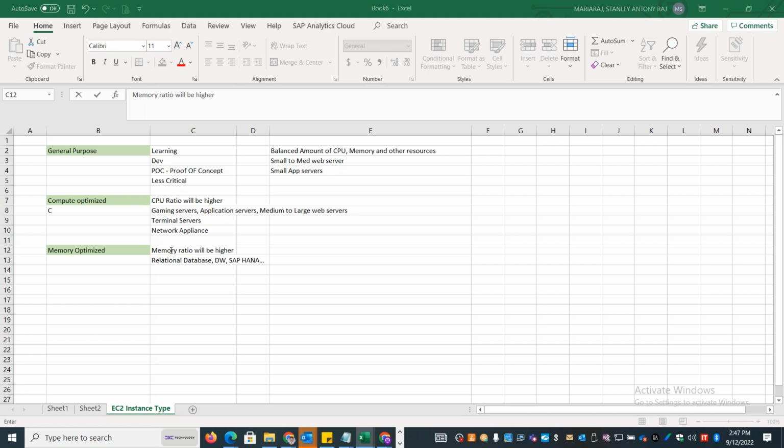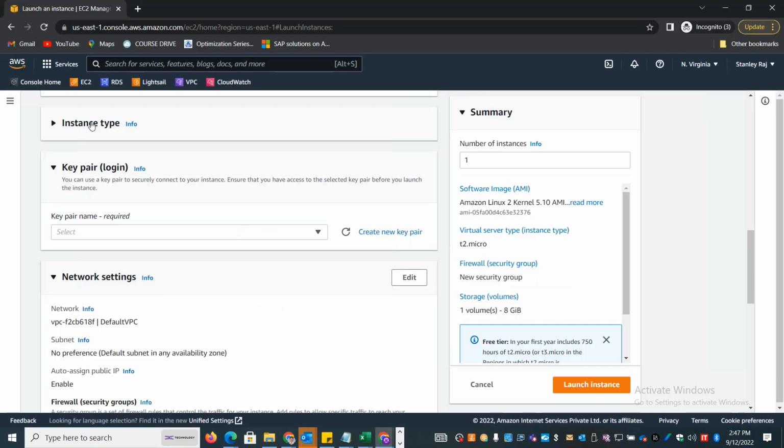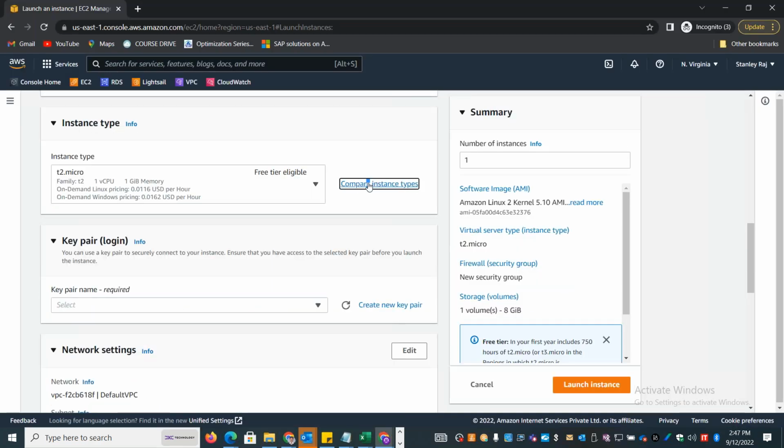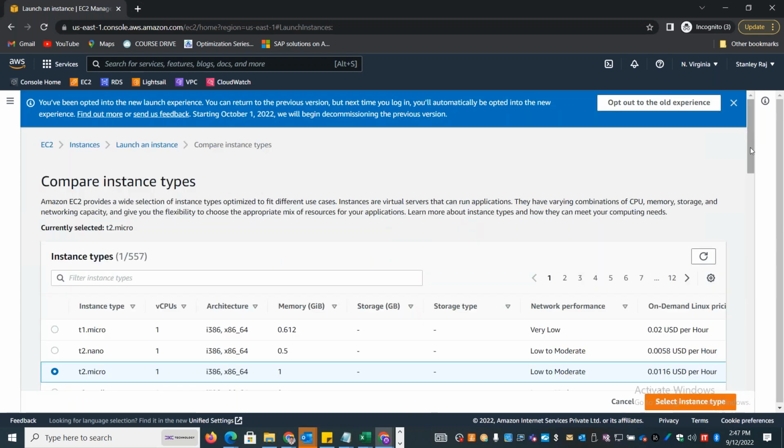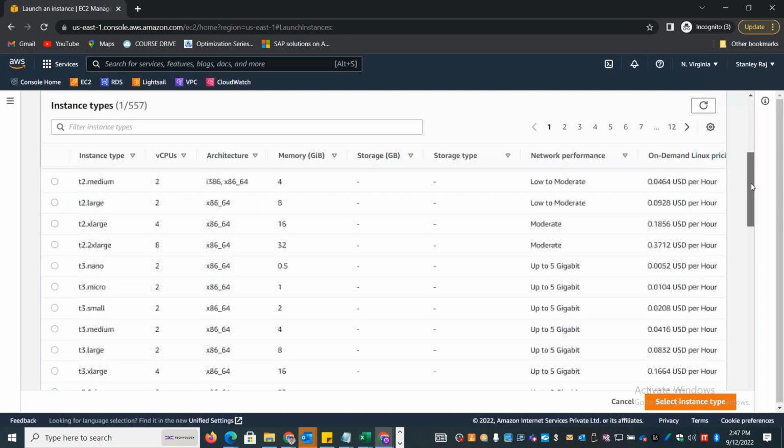Okay, let me explain that in the graphical console here. See, if I go to the instance type, I'm getting all the different instances listed here. So here, I can just go and filter down whatever I need.